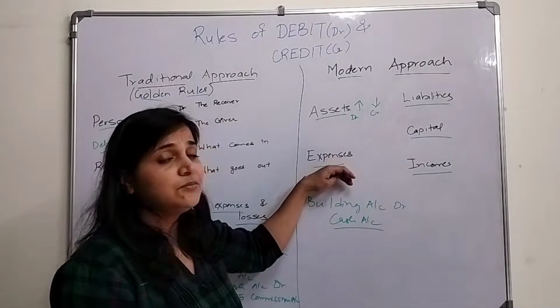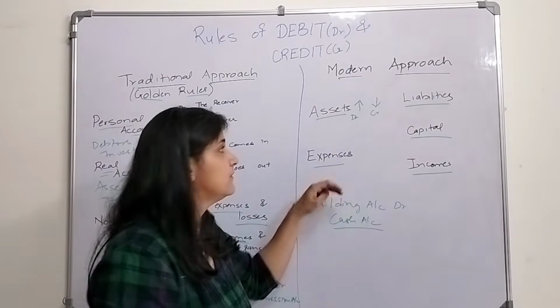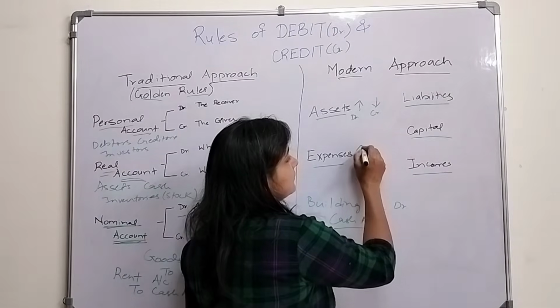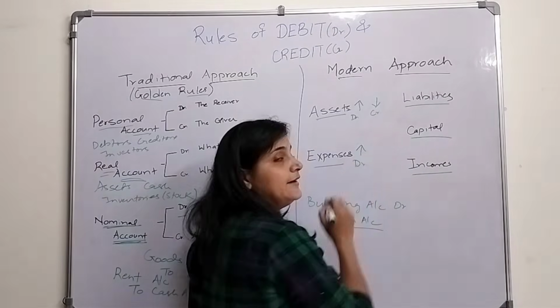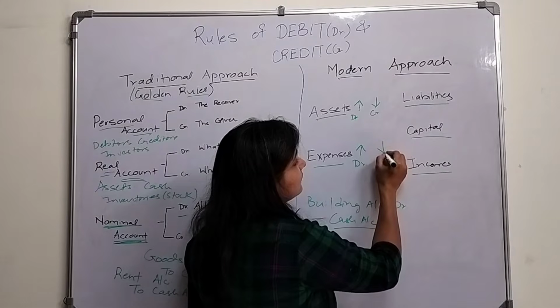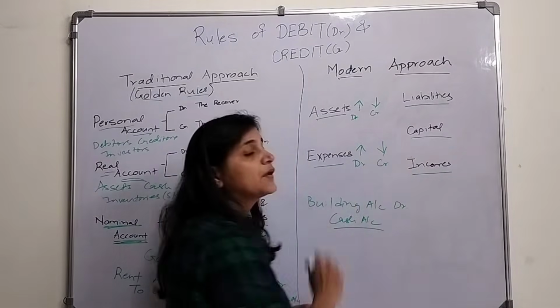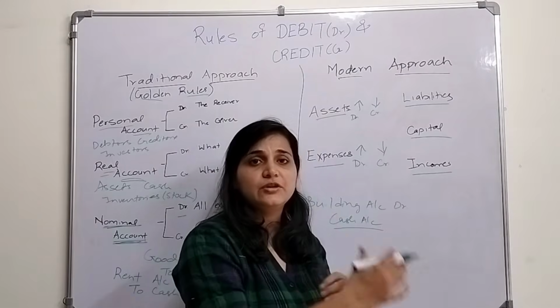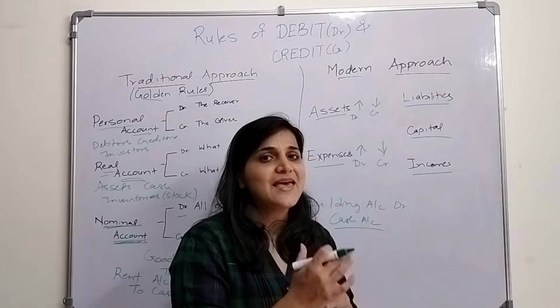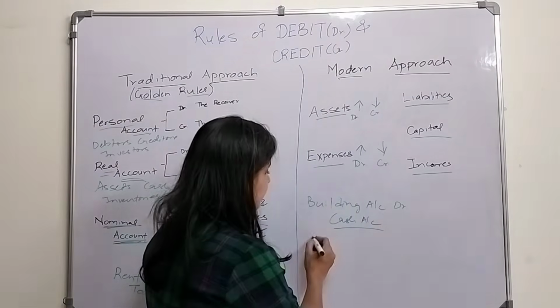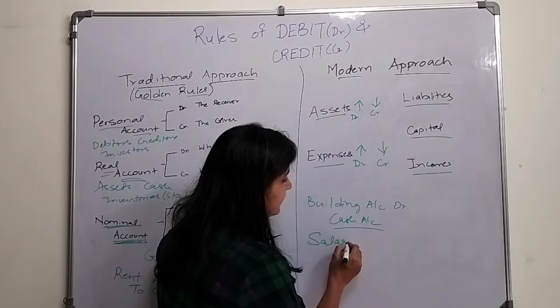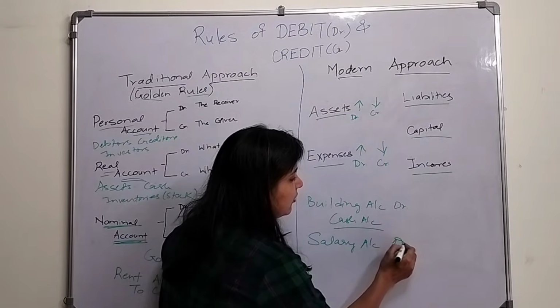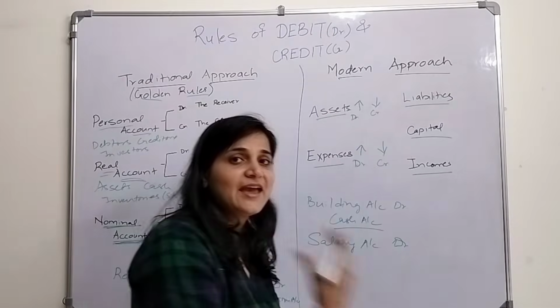Okay. Same rules for expenses. If the expenses increase, debit it. If the expenses decrease, credit it. I am giving salary to the employees. That salary is an expense for me, so I will debit the salary account, and I am giving cash for that.